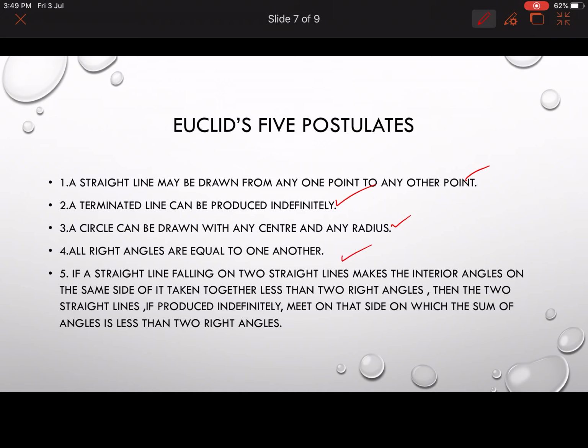Next one. If a straight line falling on two straight lines makes the interior angles on the same side of it taken together less than two right angles, then the two straight lines, if produced indefinitely, meet on that side. So here we should be careful with this.